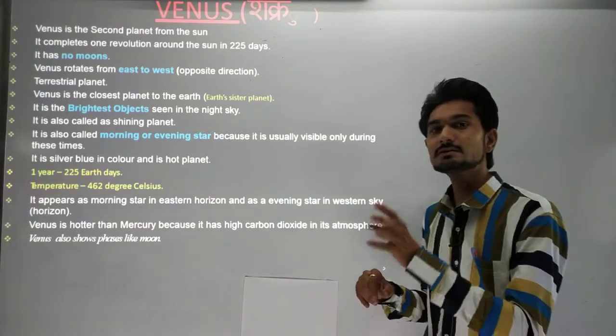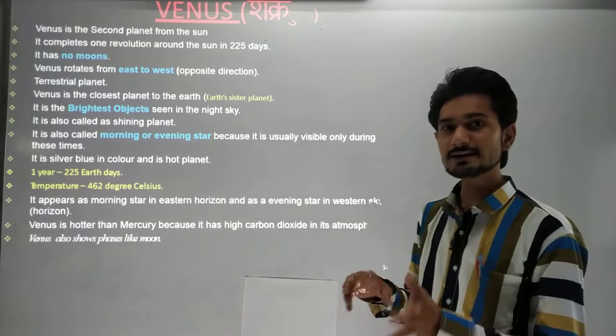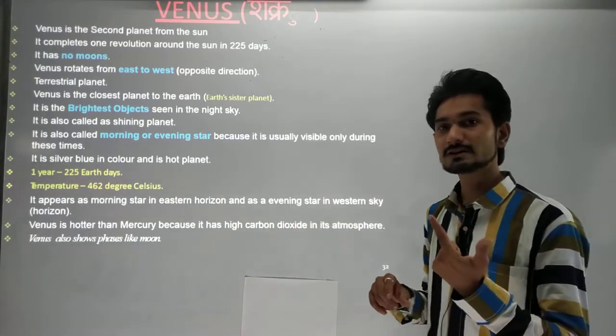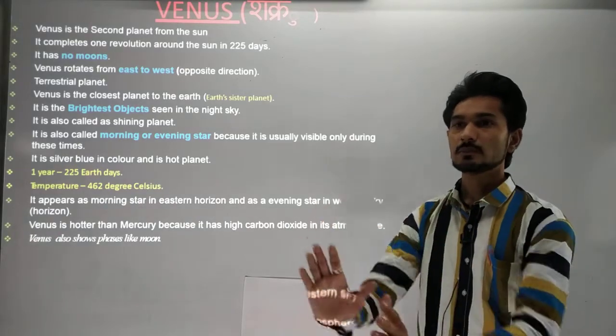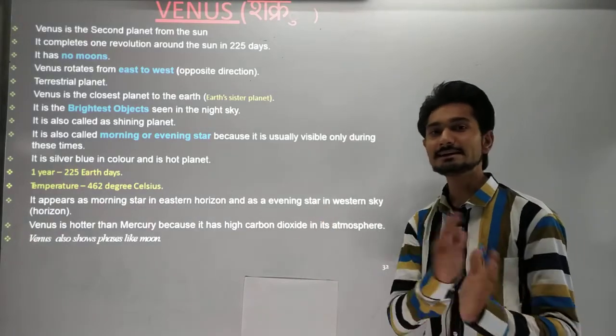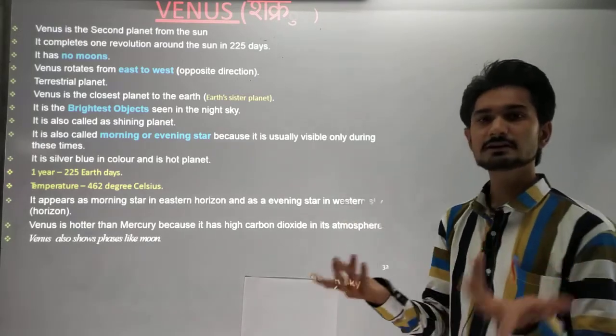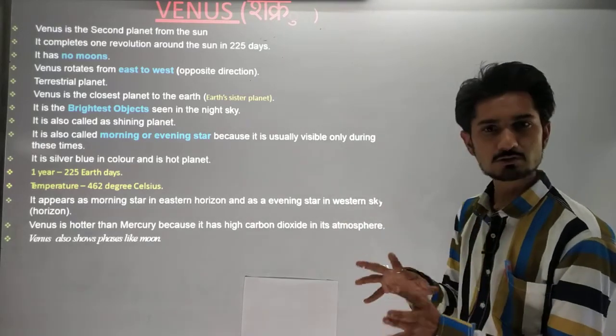Also, if you remember, Mercury is the planet that only takes 88 days to revolve around the sun. We have seen that Mercury only takes 88 days. So think about that. It completes one revolution in 88 days, because it is so much closer to the sun.